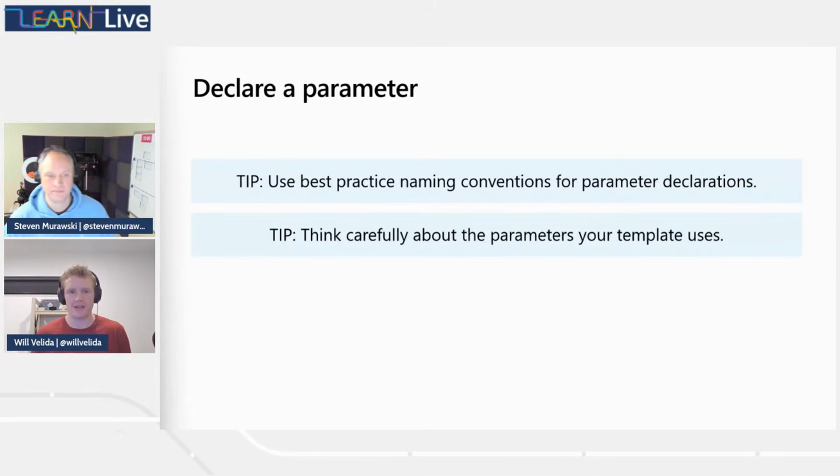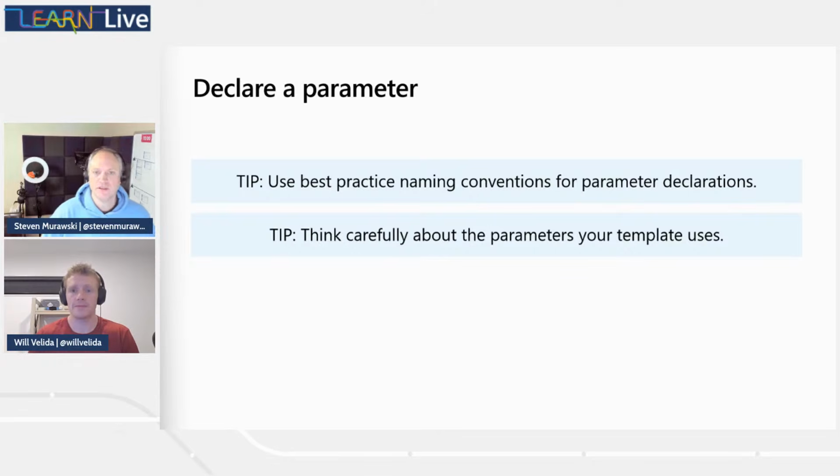Use parameters that make sense to say, okay, this will be my value for my dev environment. This will be the value for this parameter for the test environment, prod environment, etc. And that's a good candidate for using parameters. Not everything has to be a parameter. Yeah, and you can always go back and make changes to your template, right? That's the whole point of infrastructure as code, is we can change it as our needs change.